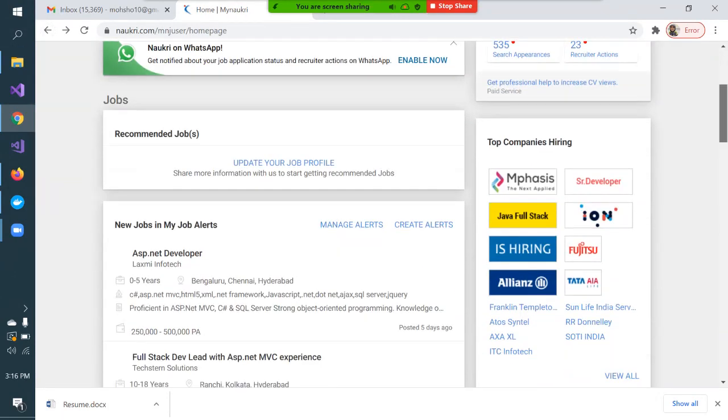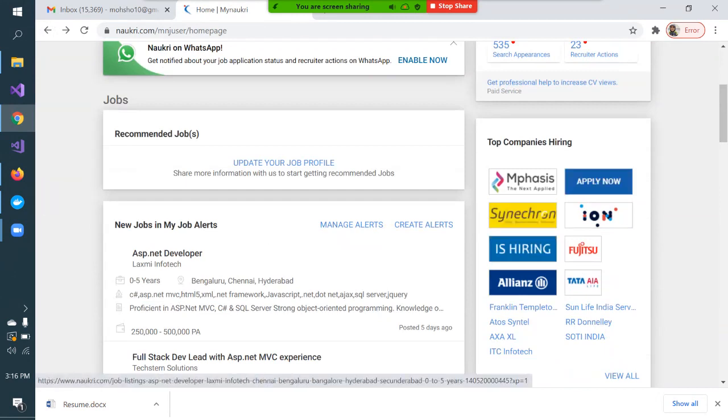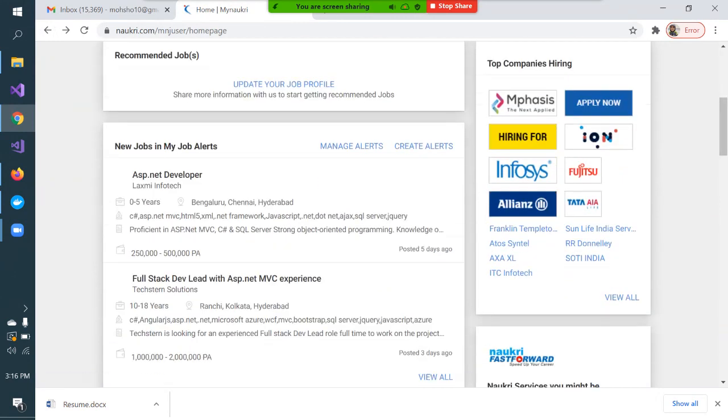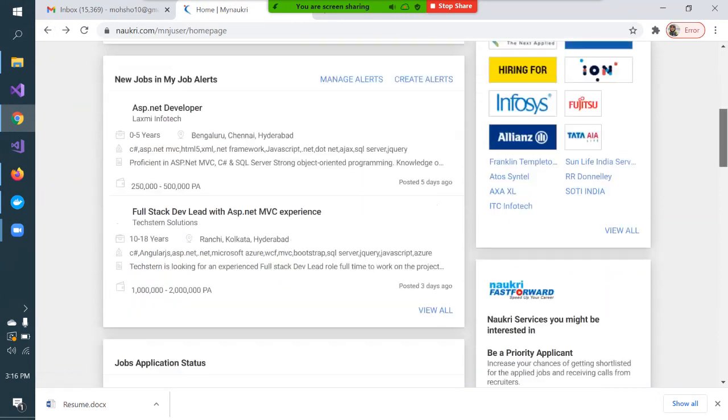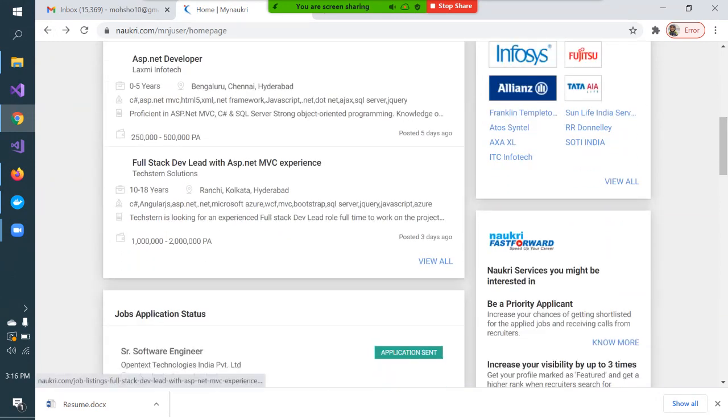see here they are giving me some recommended jobs automatically. I have not searched for it, but because I am a .NET developer, they are telling me that there is an ASP.NET developer role, 0 to 5 years experience. This is the work location: Bangalore, Chennai, Hyderabad, and this is the salary package. They are also showing 10 to 18 years of experience, full stack developer, lead MVC. Because I have mentioned all these key skills in my resume, that's why I am getting these recommendations automatically.